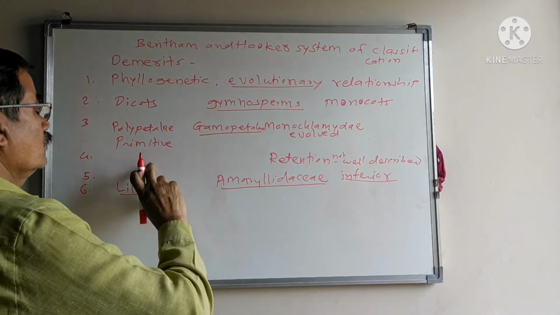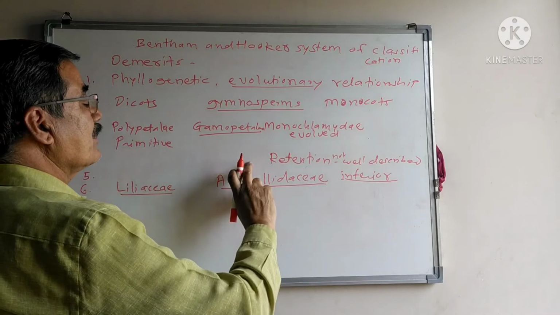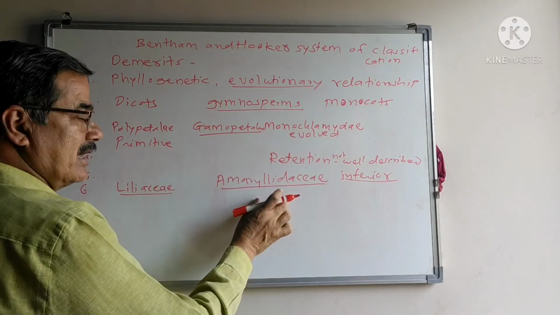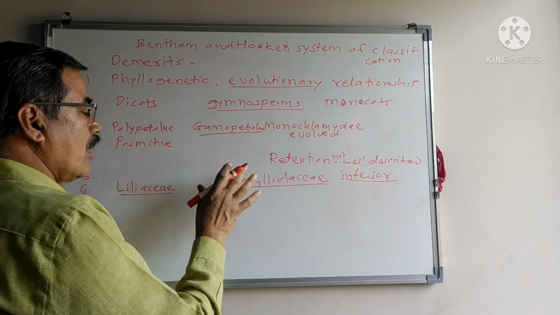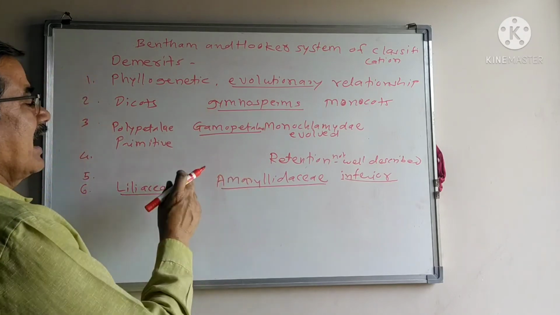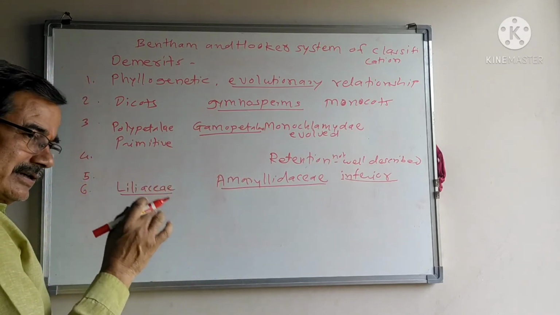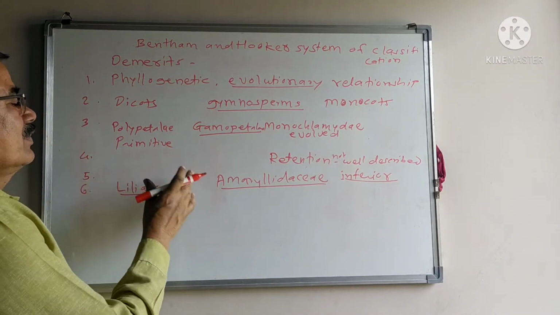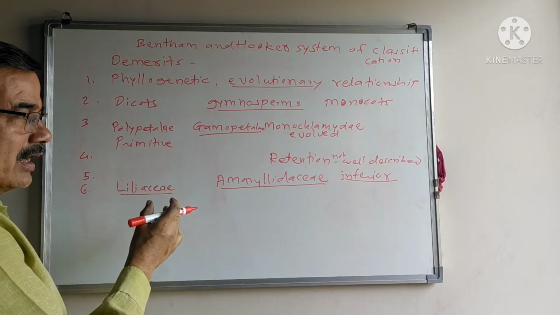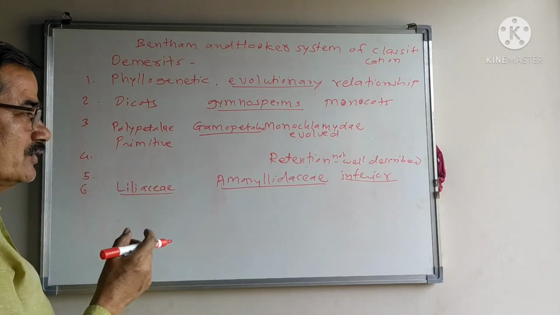Though in Liliaceae and Amaryllidaceae, tuberose plant and onion, garlic plant, all characters are the same: habit, root, stem, leaves, inflorescence, flower, calyx, corolla, androecium, gynoecium.